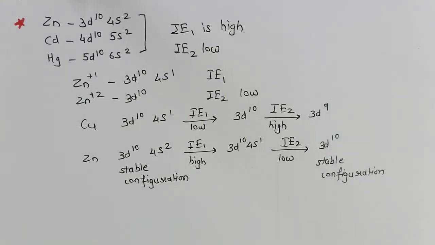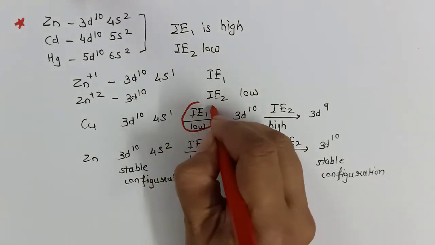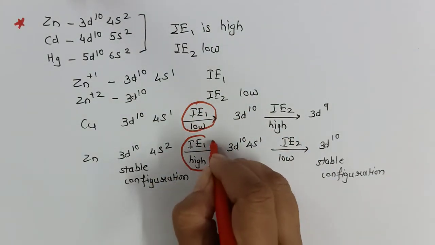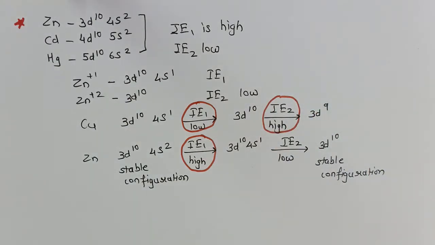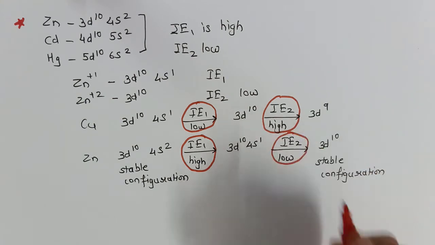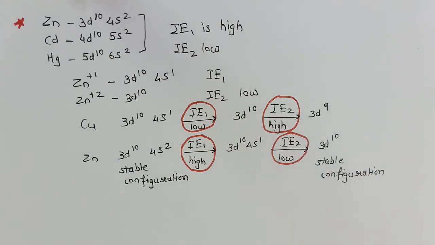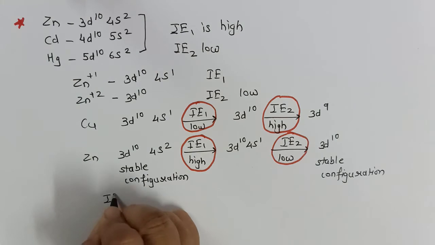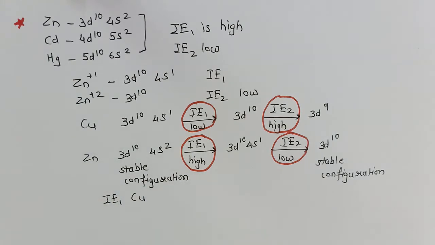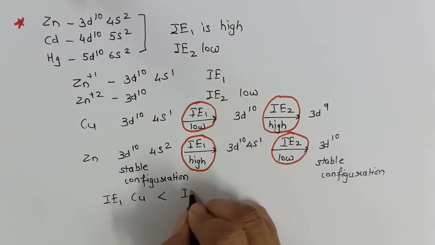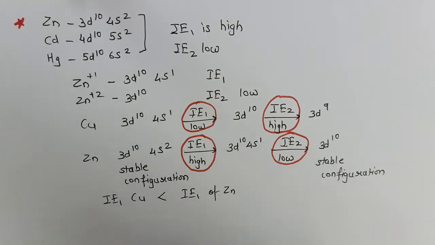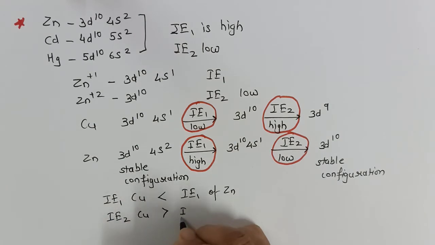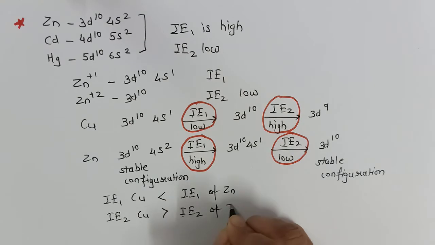So now pay attention to first ionization enthalpy of copper, first ionization enthalpy of zinc, second ionization enthalpy of copper and second ionization enthalpy of zinc. What trend have we seen? First ionization enthalpy of copper will be less than that of zinc, but second ionization enthalpy of copper will be greater than second ionization enthalpy of zinc.